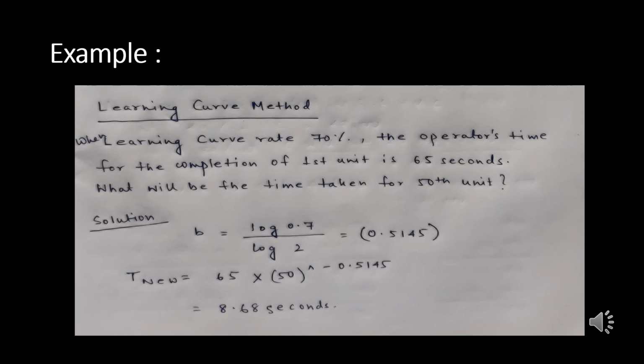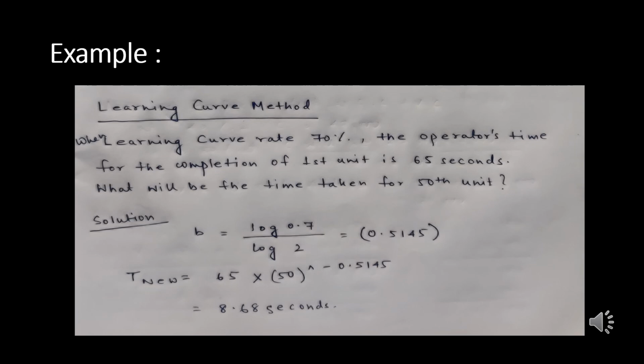So see, initially when the worker started working, it took 65 seconds to complete that particular work. But on the 50th repetition, when the worker has gained the additional skill set by repeating the same kind of task, the time taken by that particular worker has reduced to only 8 seconds, which is a massive improvement in that particular worker's rate.